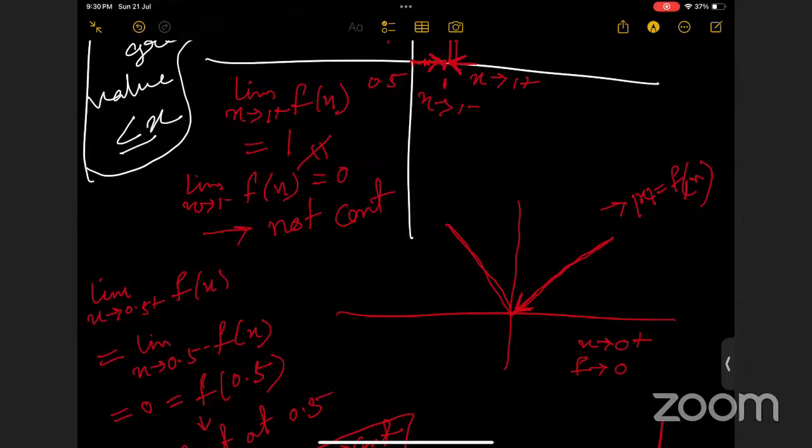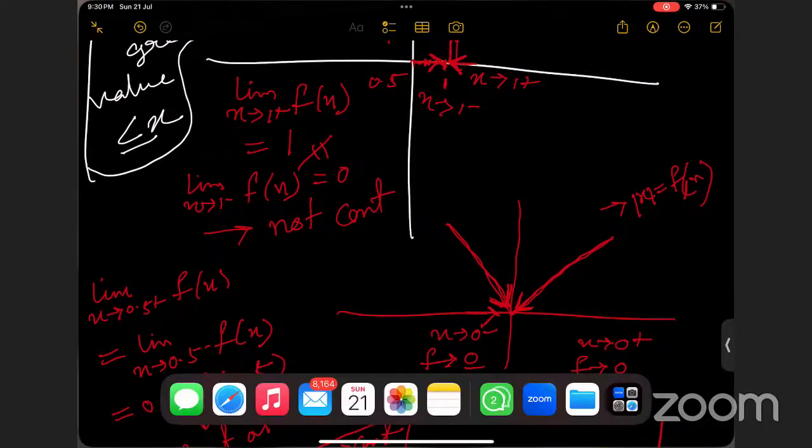Again, if we are taking x tending to 0 from the negative side, the functional value will again be tending to 0 this way. Yes, ma'am. So both the values are same, hence the limit exists and f of 0 equals 0. So it's continuous at x equals 0.